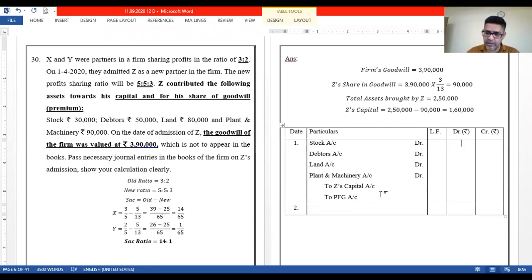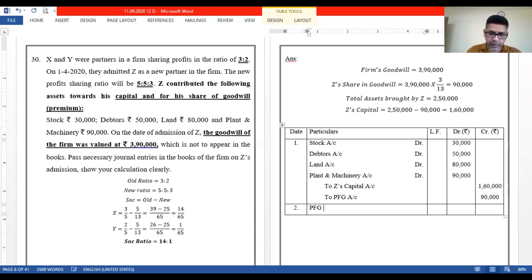Now the asset values are 30,000 for stock, 50,000 for debtors, 80,000 for land, and 90,000 for plant and machinery. Z's capital was 160,000 and premium for goodwill was 90,000. Now this premium for goodwill belongs to the sacrificing partners in their sacrificing ratio.